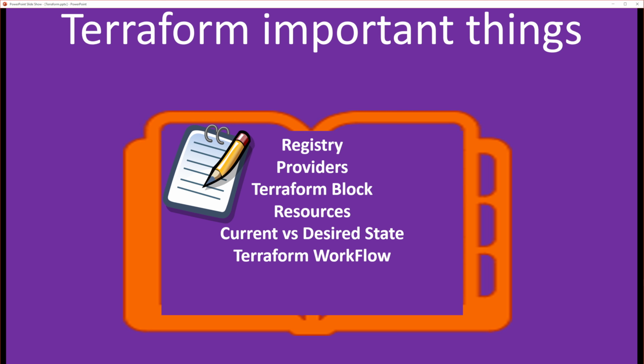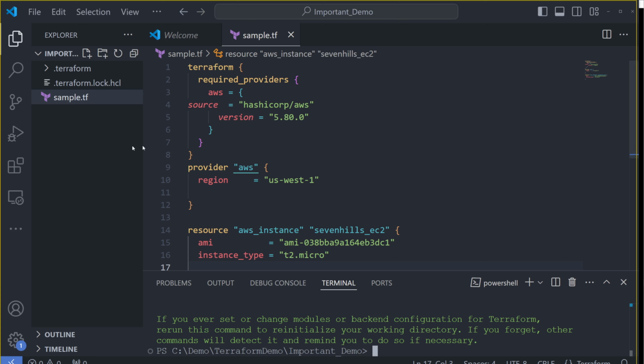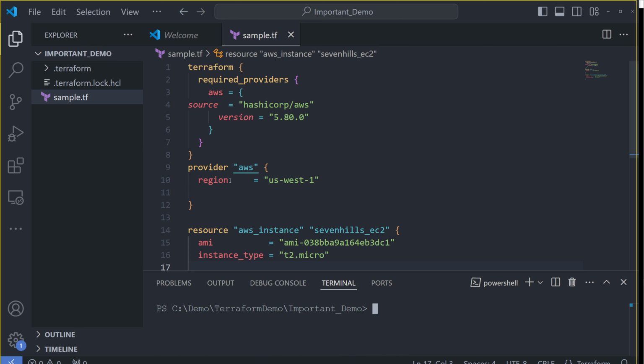Okay, next one is the Terraform workflow. This is a very important thing which you will be using in your automation. Once you develop your Terraform file, for example, this is my Terraform file. Let me clear it. Okay, I will delete this one as well.